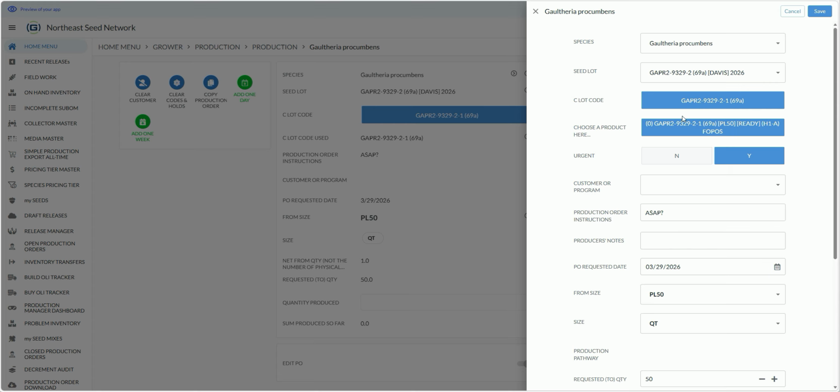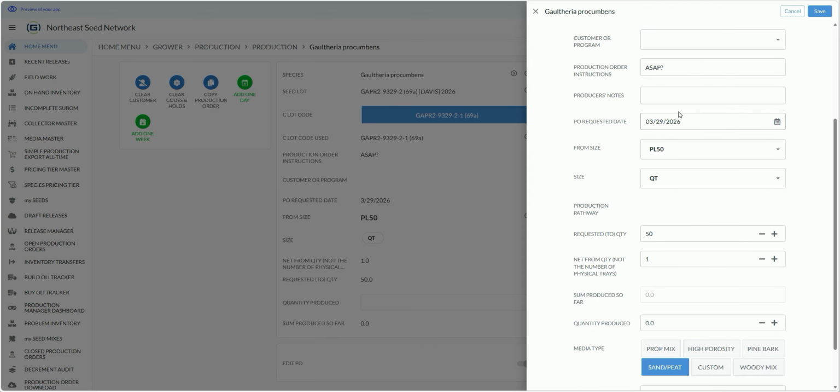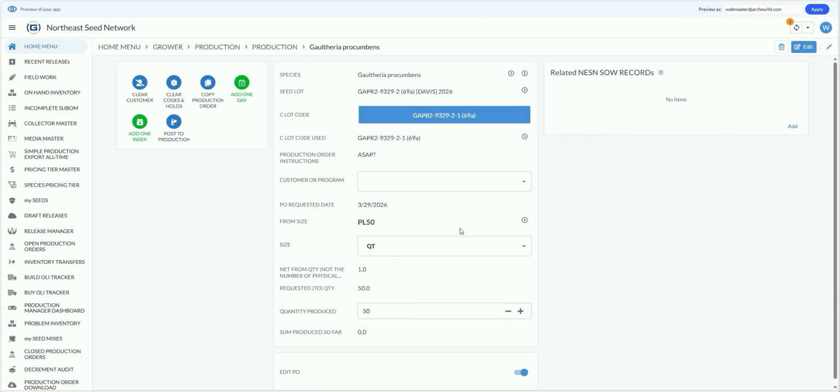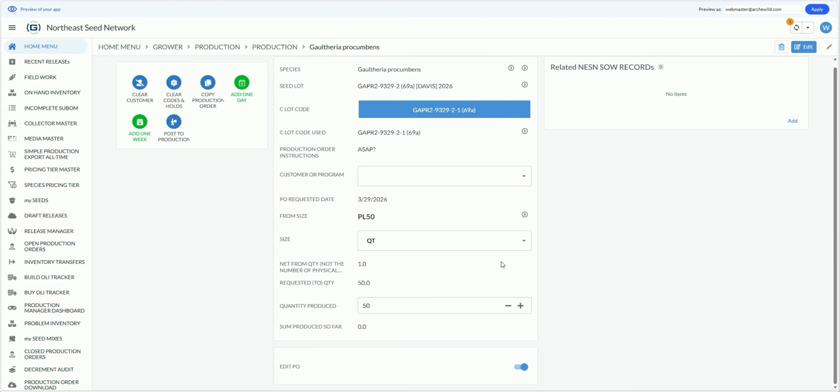Get a little panel. Everything looks fine. Producer's notes. I'll just say did them all. Looking great. PL50 to quarts. I want 50. I used 1 tray to do that. I produced 50. I used the sand peat mix. Actually, I customized a little bit, so I'll just say custom. And hit save. So I just declared what I actually produced.